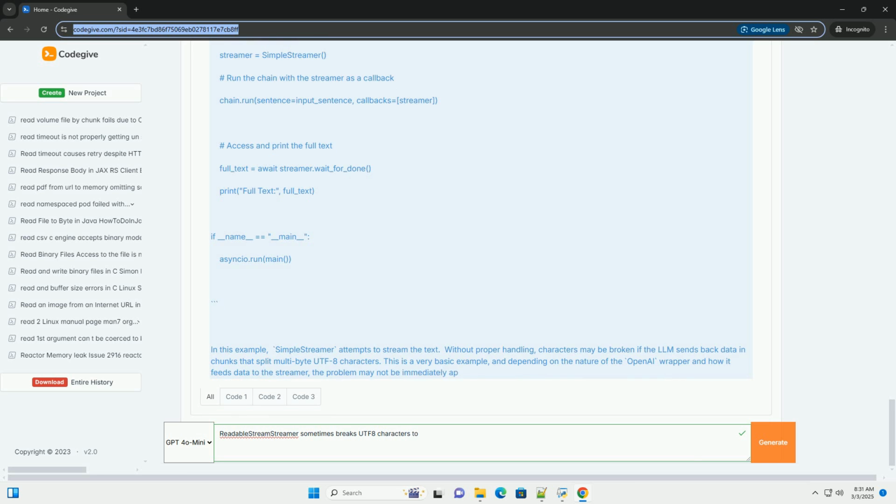Fetch API with streams. Alternative: if you don't want to use SSE, you can use the Fetch API with response.body.getReader. This gives you more control over the streaming process, but it requires you to handle the reading of the stream and decoding of the bytes manually. TextDecoder: the TextDecoder API is essential for decoding the incoming Uint8Array byte stream into a JavaScript string.